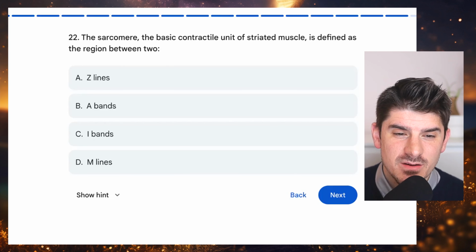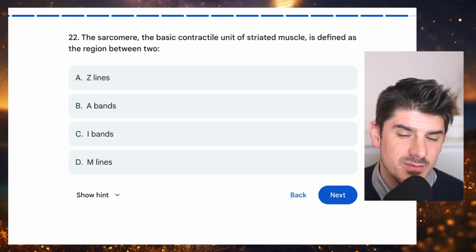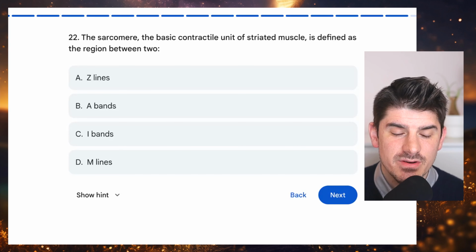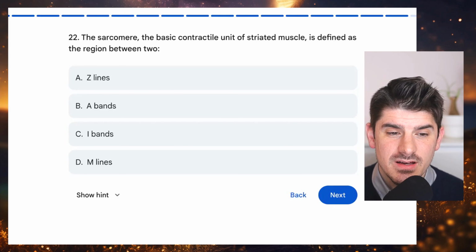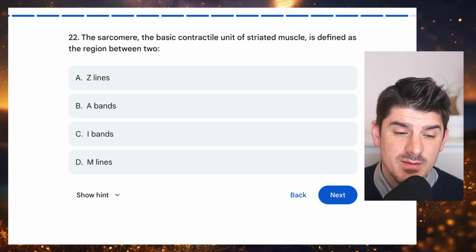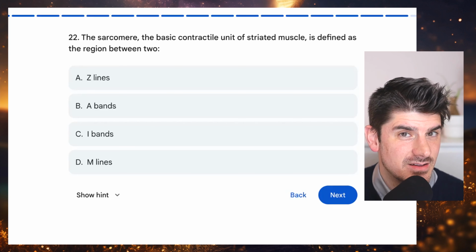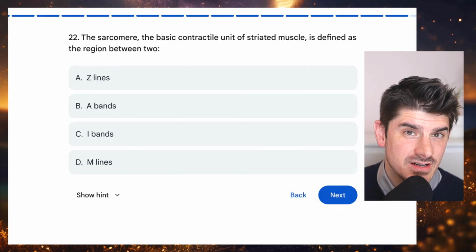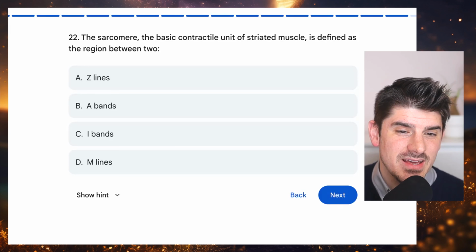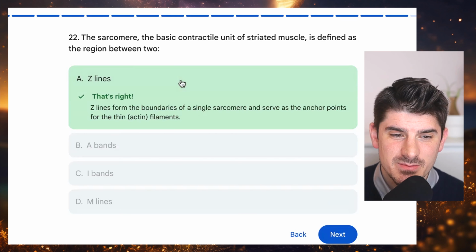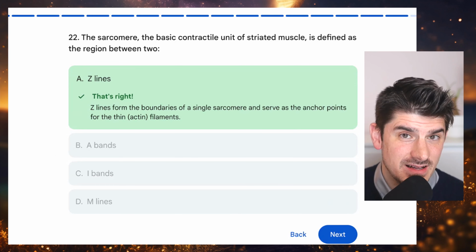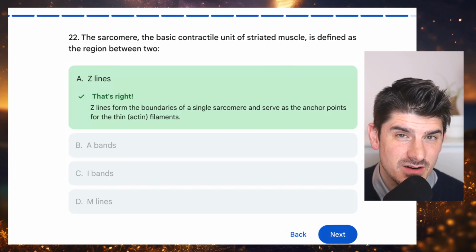22. The sarcomere, the basic contractile unit of striated muscle, is defined as the region between two Z lines, A bands, I bands, or M lines. And the way that we define muscle structure, the answer choice here is the region between two Z lines forms the boundaries of the sarcomere.